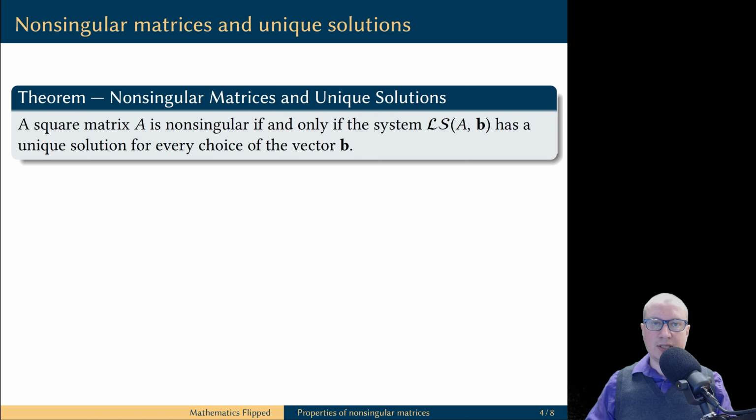Next, we are going to establish a remarkable property of non-singular matrices. A square matrix A is non-singular if and only if the linear system with A as the coefficient matrix has a unique solution for all possible vectors of constants.